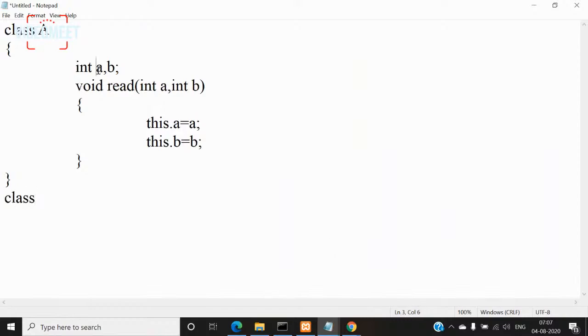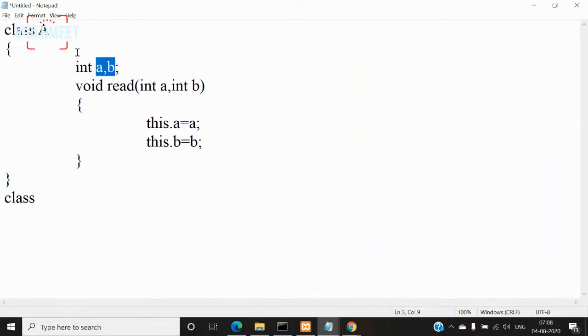If these variables A, B are static variables, then for this we cannot use this keyword, because a static variable is only one in copy. It will be shared by all the objects that are created for the class. Whereas instance variables will be available exclusively for each object. So if I create two objects for this class A, the first object will have its own copy of A and B, and the second object will have its own copy of A and B. So we can use this keyword to refer to that particular object's copy of the instance variable.